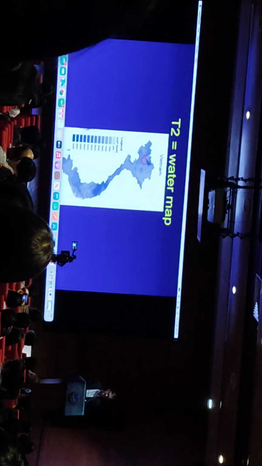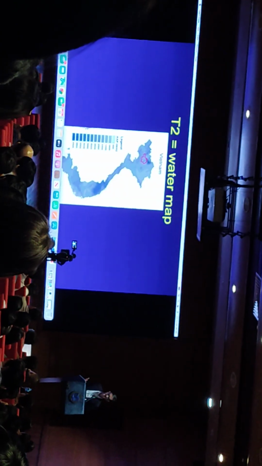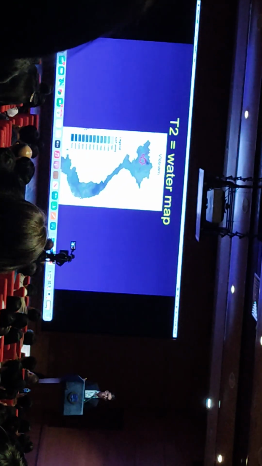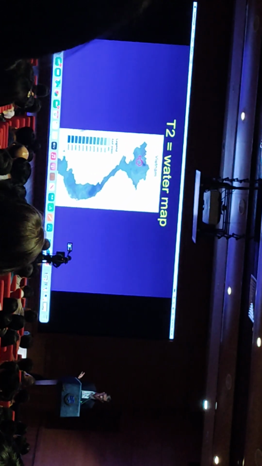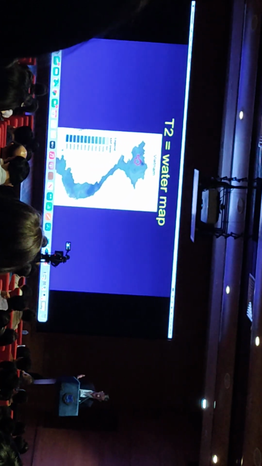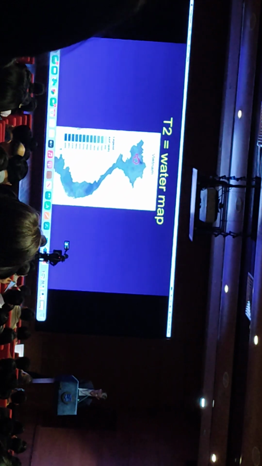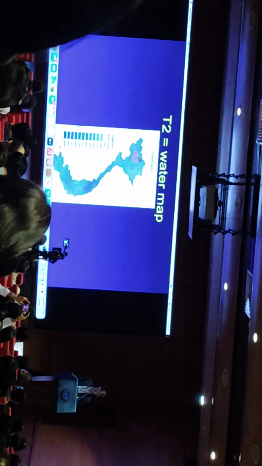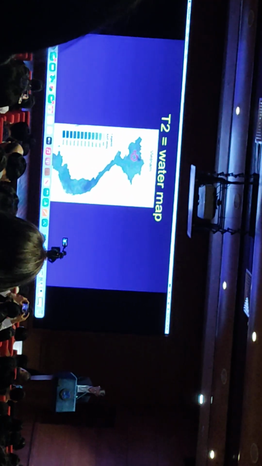So the way I think about T2 weighted imaging, which I want to consider for a few moments, is it's like a water map. We've seen some beautiful illustrations this morning of edema within the brain, and we can use the T2 signal within the liver to basically characterize the distribution of fluid.